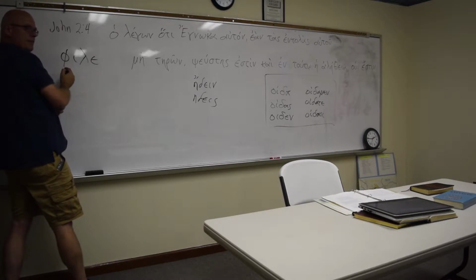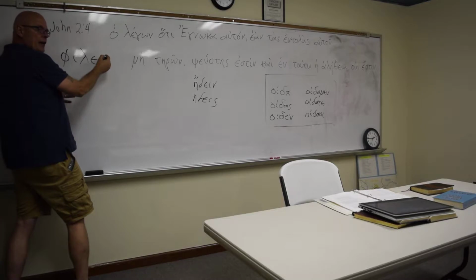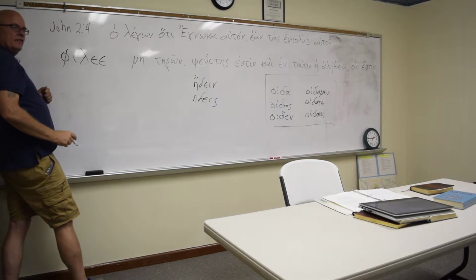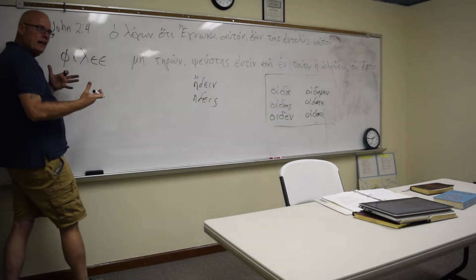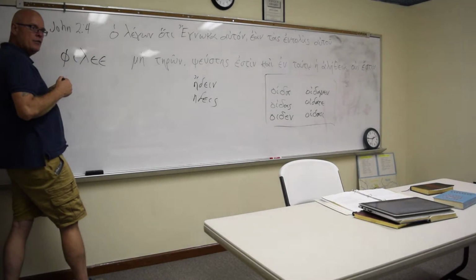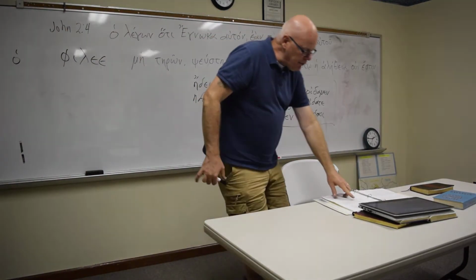The problem is if I put a thematic vowel in, like that, they fight and they have to contract. They change into something else. So that's why we have this little chart there.